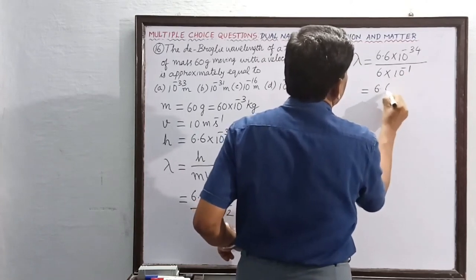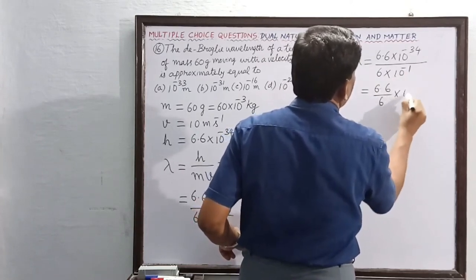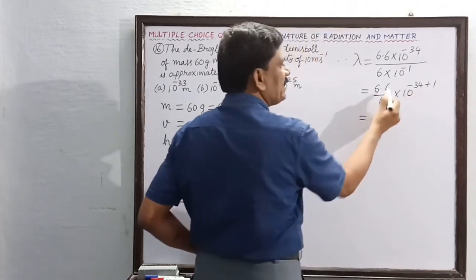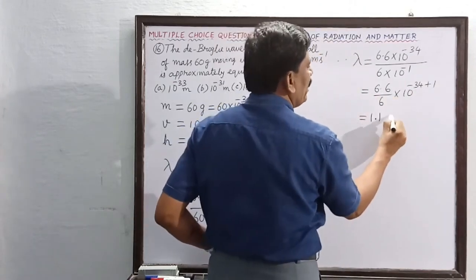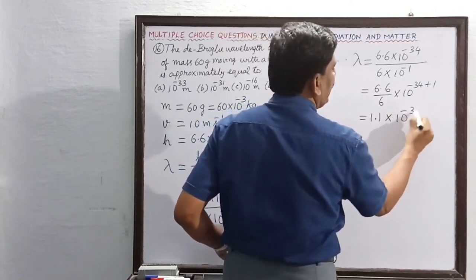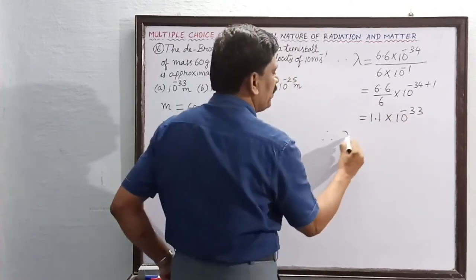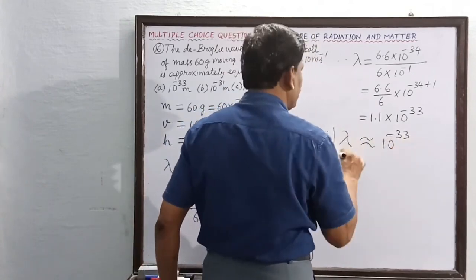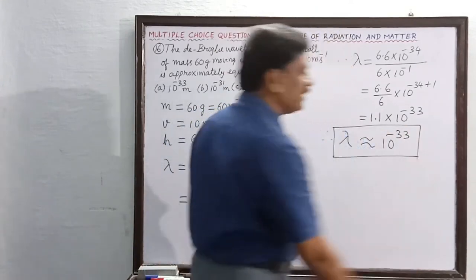So this is 6.6 divided by 6 into 10 to the power of minus 34 plus 1. So 6.6 divided by 6 is what? 1.1 into 10 to the power of minus 33. Therefore lambda is of the order of 10 to the power of minus 33. So very simple, now we have got the answer.